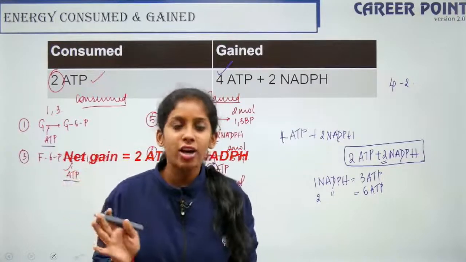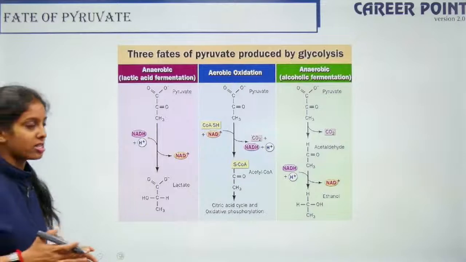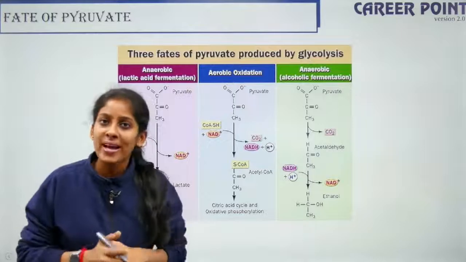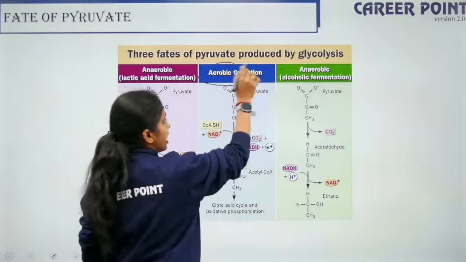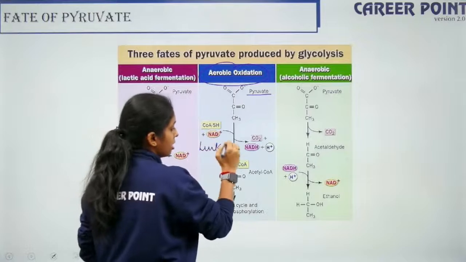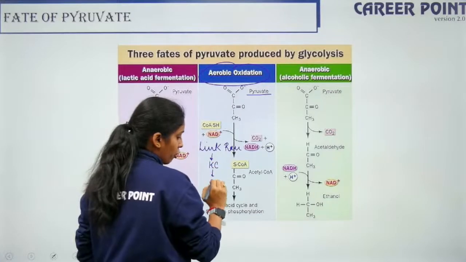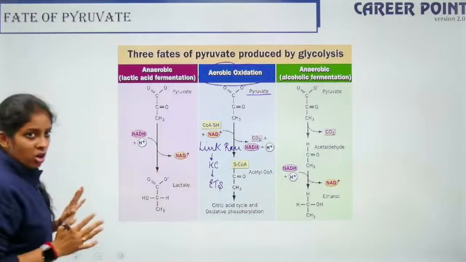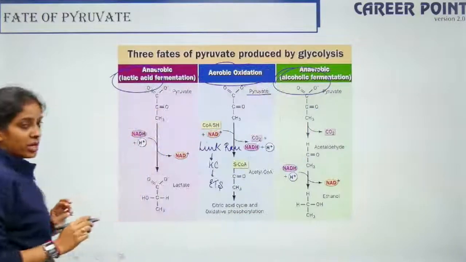So you will never forget glycolysis. Can you give me the surety? Okay. Now what happens after glycolysis is the fate of pyruvate. The end product of your glycolysis is pyruvic acid or pyruvate. In case of aerobic respiration, this pyruvate enters the link reaction. The link reaction will be followed by the Krebs cycle, and the Krebs cycle will be followed by the electron transport system. In case of anaerobic organisms, it can either undergo lactic acid fermentation or alcoholic fermentation.